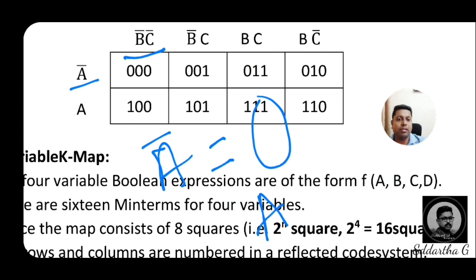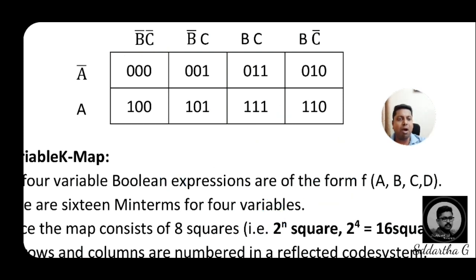Normal variables are represented by 1. Hence, A bar into B bar into C bar, the value of that particular box is 0 0 0. The decimal value for this particular square is 0 only.